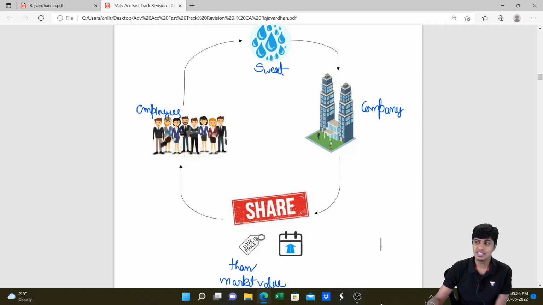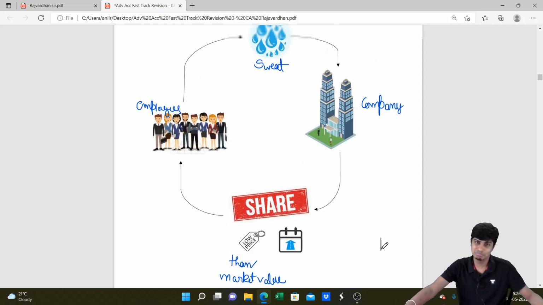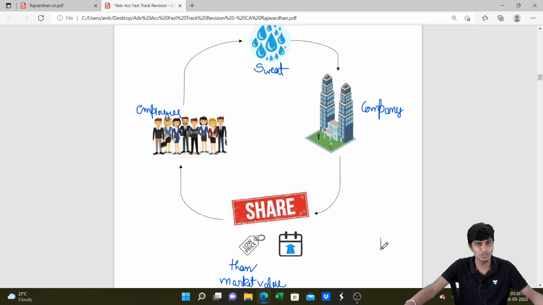For example, this happened with regard to the recent one, Paytm. Each share was issued to the CEO and a lot of other employees of the company at a throwaway price of 9 rupees just before the IPO. In the IPO, the share was listed at 2150. You all know that. Don't ask me about what happened after that. Paytm Mall was recently valued at 20,000 crores and it came down to 100 crores valuation, because the Alibaba investor of Paytm exited about 40% of the stake in the company.